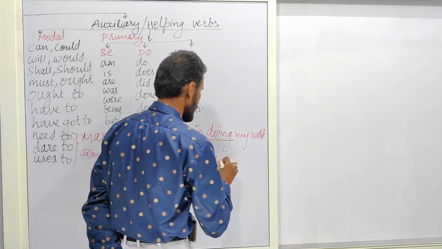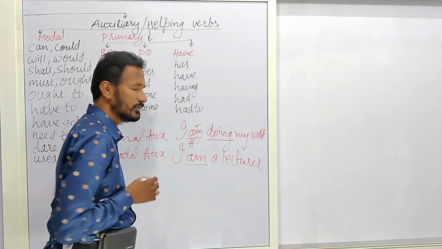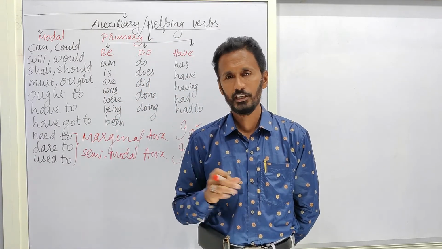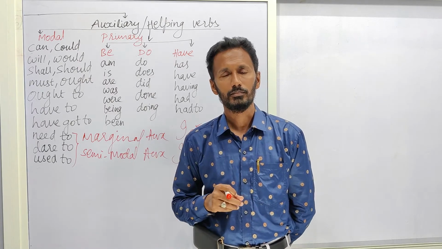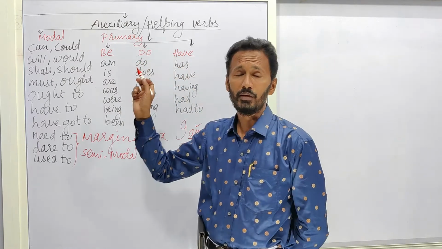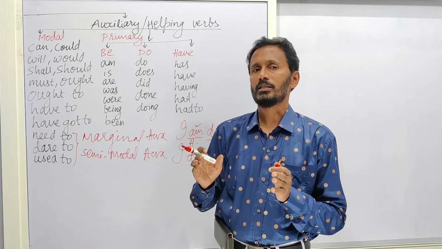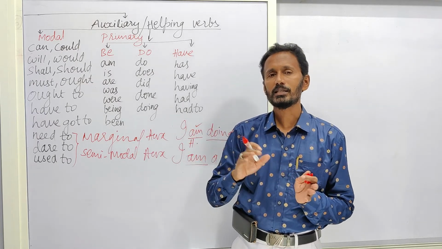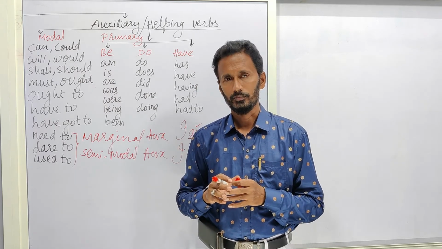I am a teacher. I am a lecturer. I am a professor. Then this am plays the role of a main verb. We need not look for any other verb form there. Am itself is the main verb. Understood? So the name given to it is primary because they act sometimes as a main verb and sometimes as a helping verb also.